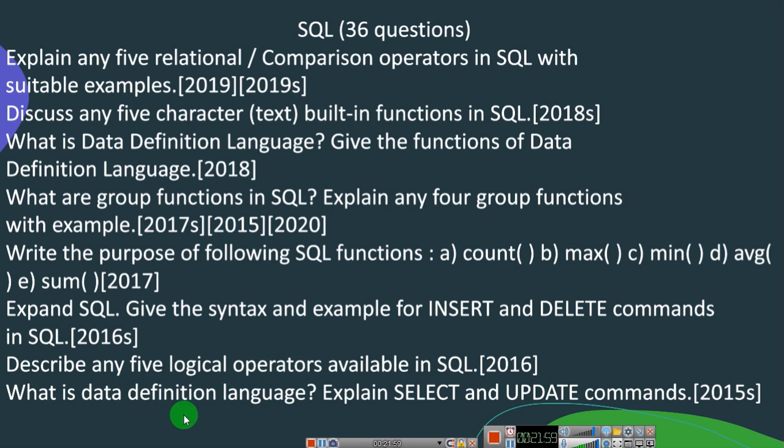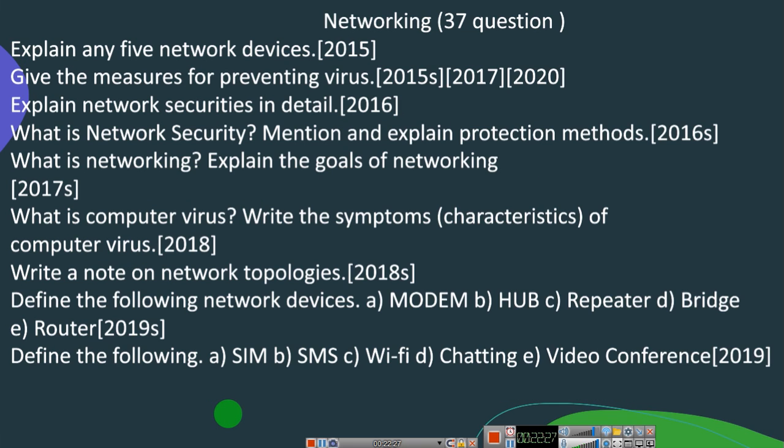Next one is: what is DDL language. I told you, here you can see what is DDL language. So explain select and update command. Here they have given the functions of DDL language, and instead of that they have asked explain select and update command. They asked this question in 2015 supplementary. So this is about Structured Query Language, the 36th question.